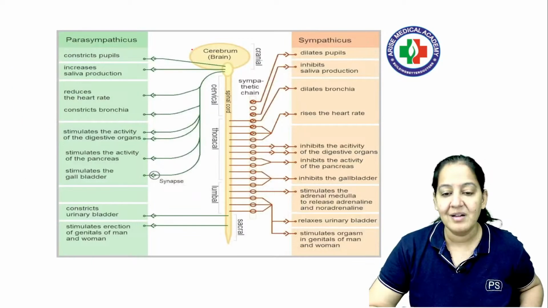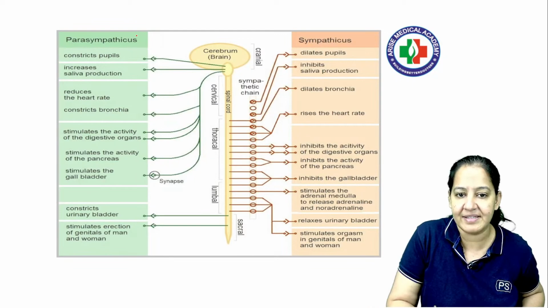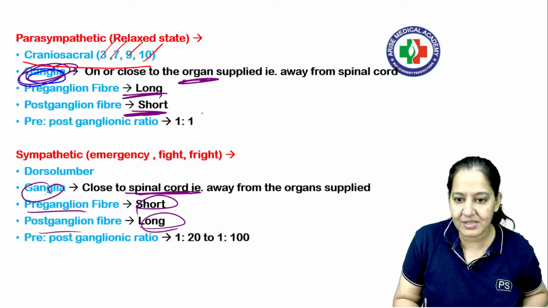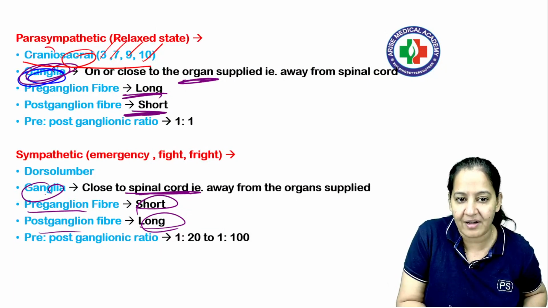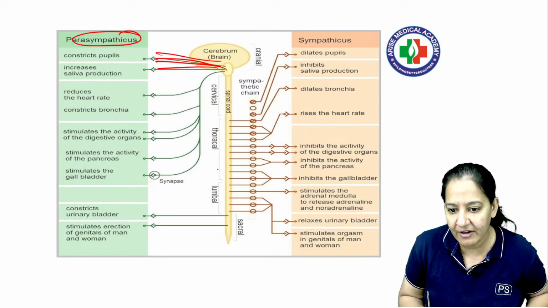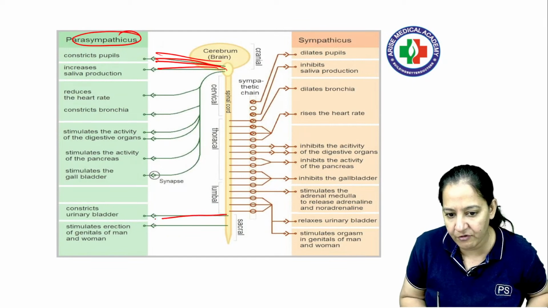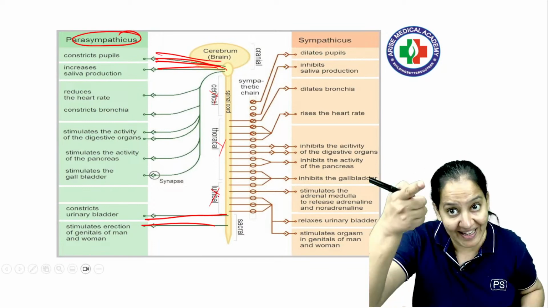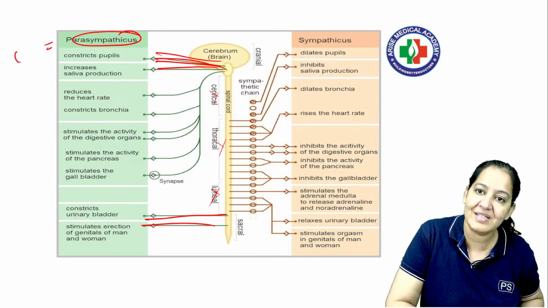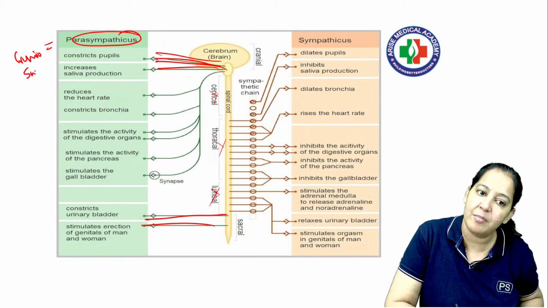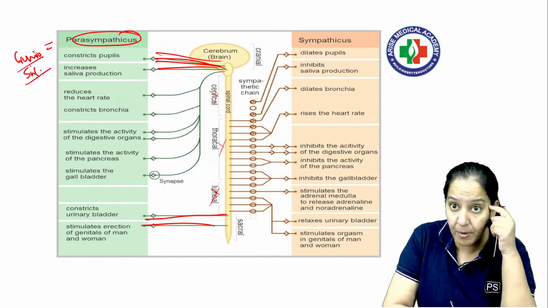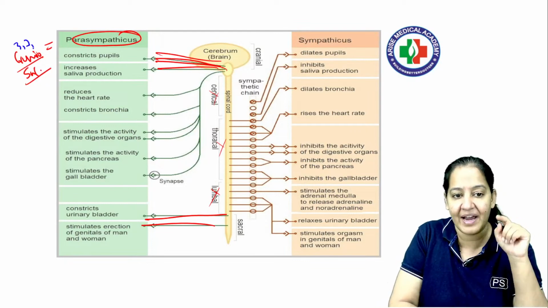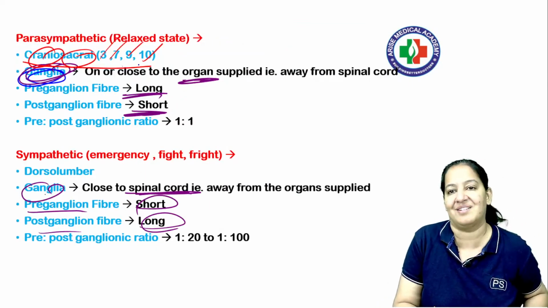Apart from that, it comes directly from the sacral. So no cervical, no thoracic, no lumbar component. So parasympathetic is also known as craniosacral, because all the parasympathetic comes either from cranial nerves or sacral nerves. In cranial, please learn 3, 7, 9, 10. Please learn, a lot of questions come on this.